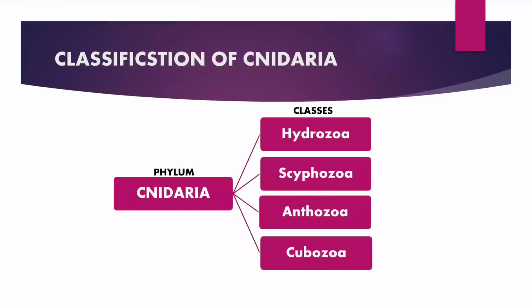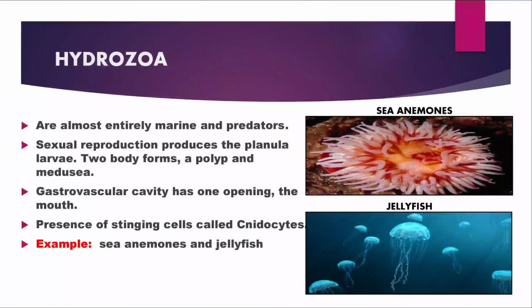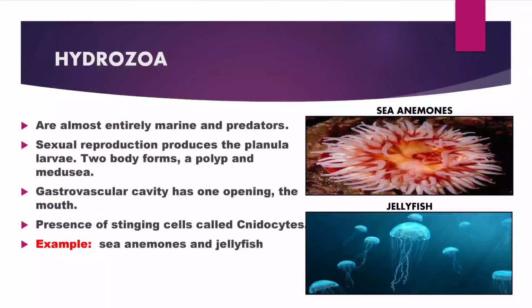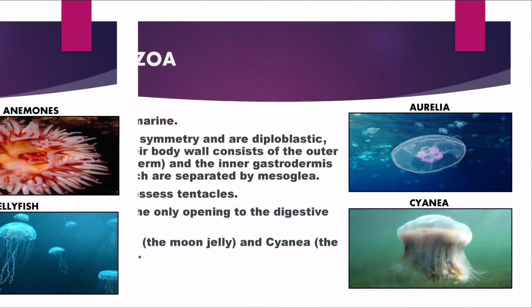Now, Cnidaria is divided into four classes, which are Hydrozoa, Scyphozoa, Anthozoa, and Cubozoa. Hydrozoa are almost entirely marine and predators. Sexual reproduction produces the planula larvae. Two body forms, a polyp and medusa. Gastrovascular cavity has one opening, the mouth, and there are stinging cells called cnidocytes. Examples, sea anemones and jellyfish.